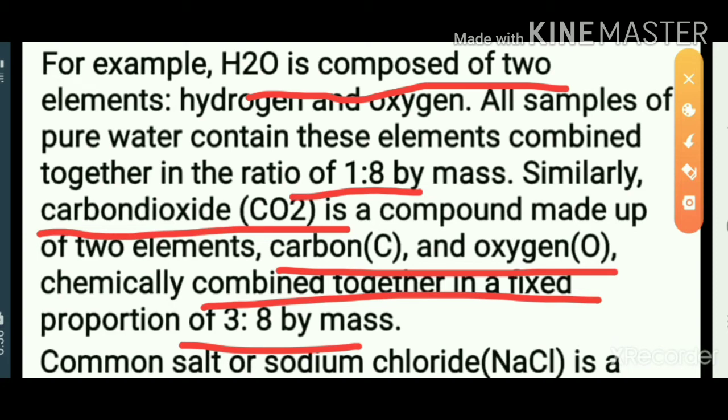Are you clear? In water, hydrogen and oxygen are combined in the ratio 1:8. In carbon dioxide, carbon and oxygen are combined in the ratio 3:8.